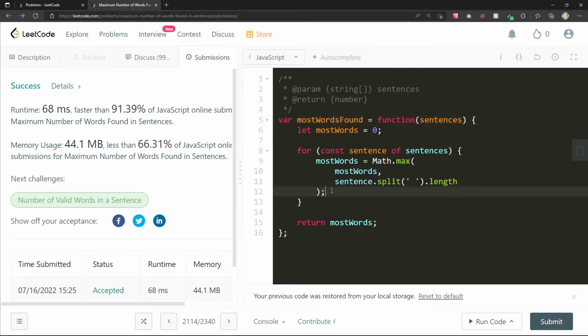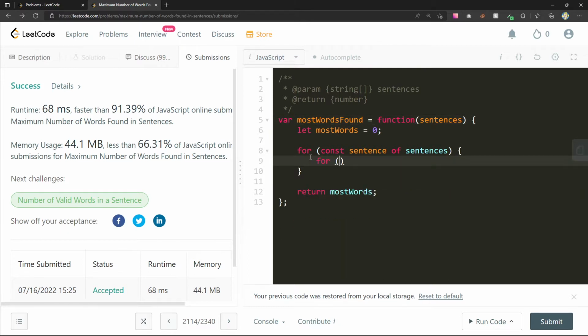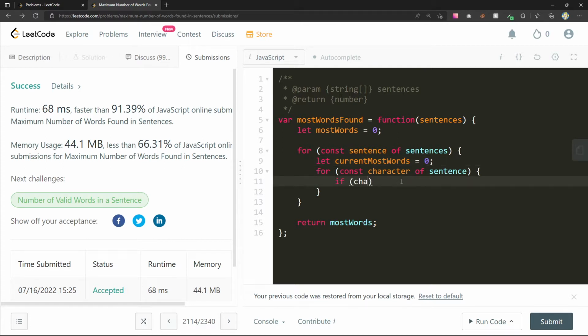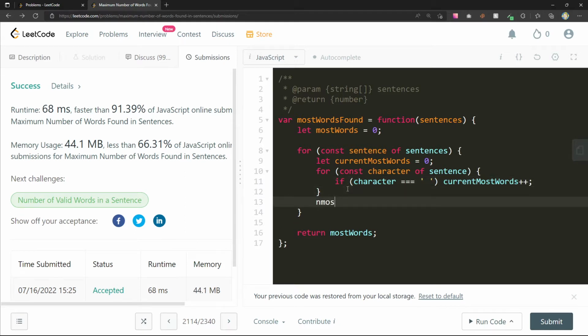Say most words equals 0, and then for const character of sentence, let current most words equals 0. And here we can say if character is equal to a space, we can say current most words plus plus, and then we can say most words equals Math.max of most words, or current most words plus 1.